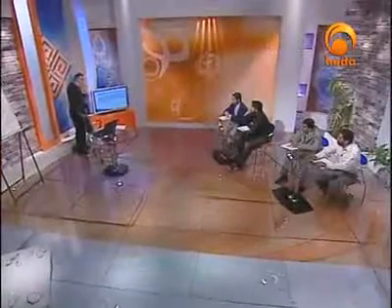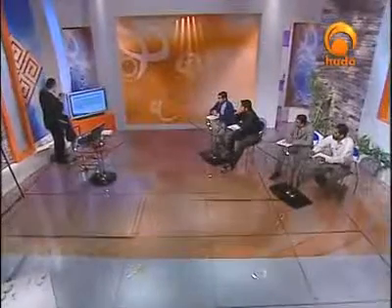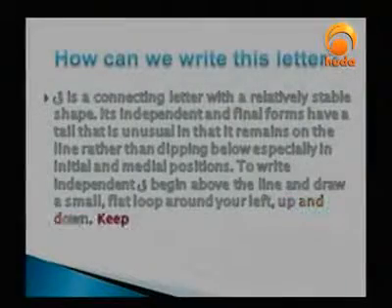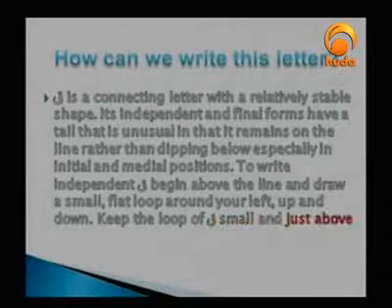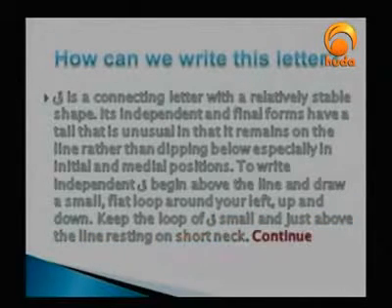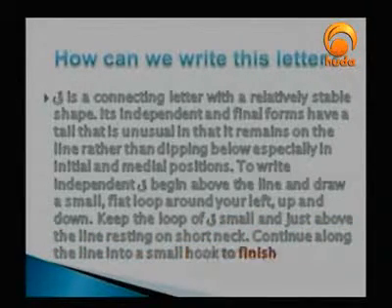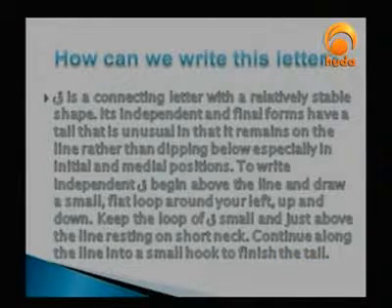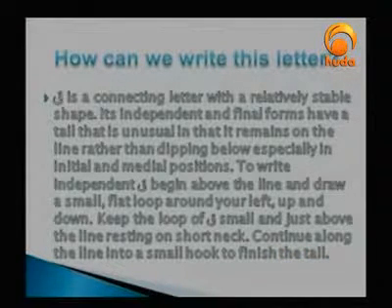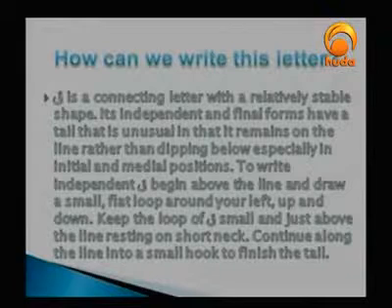That is absolutely correct. Now, let me move on to another interesting part, which is how you can write this letter. Qaf is a connecting letter with a relatively stable shape. Its independent and final forms have a tail that is unusual in that it remains on the line rather than dipping below, especially in initial and medial positions.